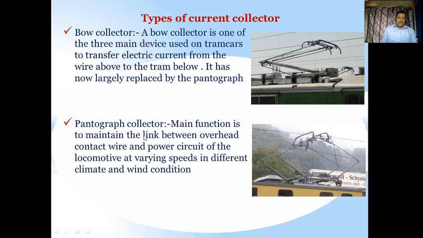The main function is to maintain the link between the overhead contact wire and the power circuit of the locomotive. There are two things here. One is the wire carrying the current overhead, and between them there is contact, that is the pantograph collector, and below the pantograph collector there is a train. The locomotive has a power circuit that receives power from the overhead line through the pantograph, and this locomotive runs at varying speeds in different climate and wind conditions also.